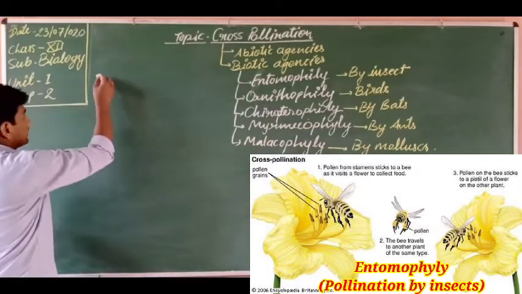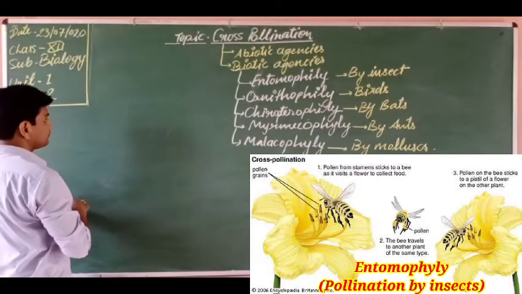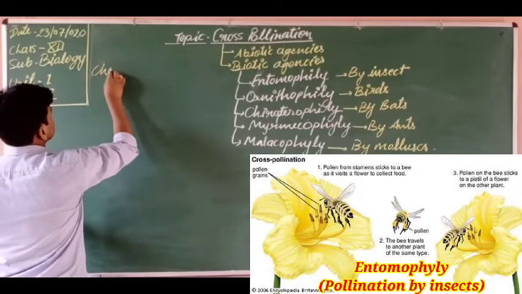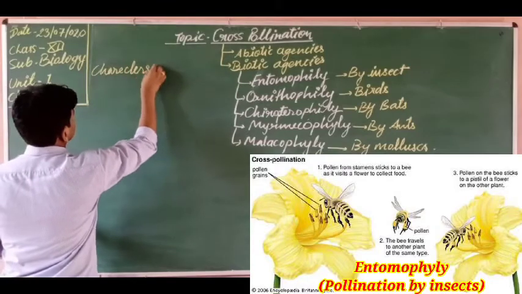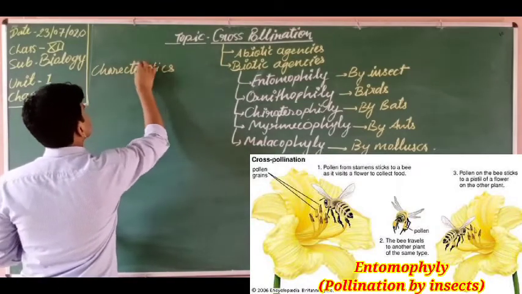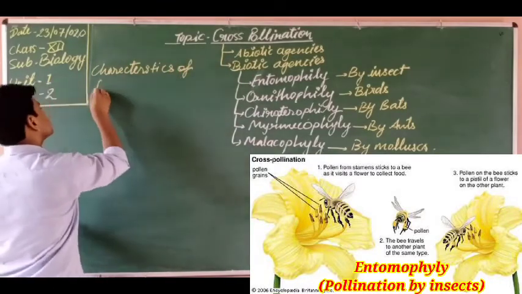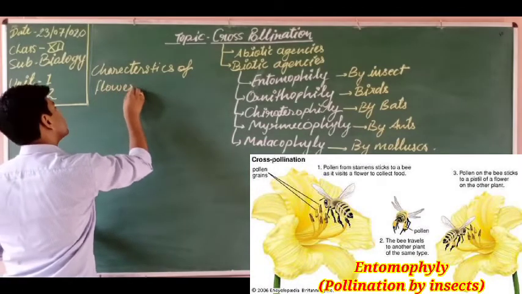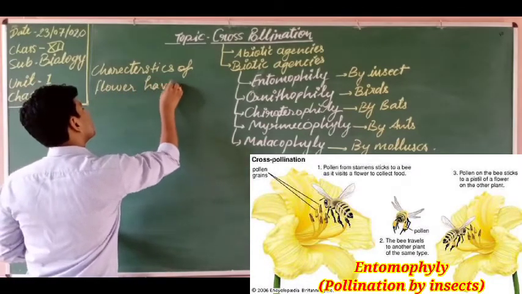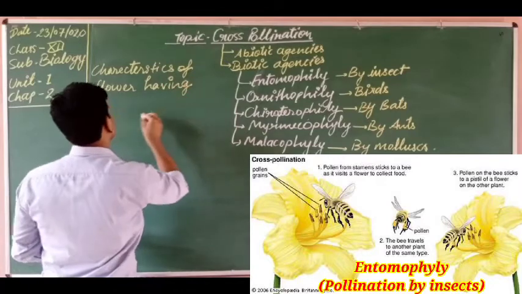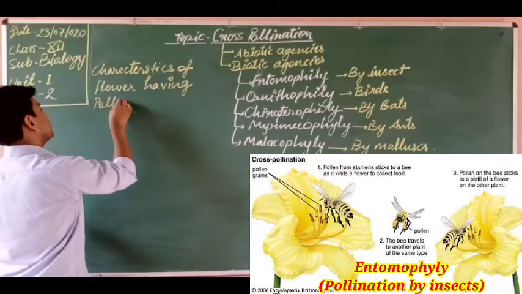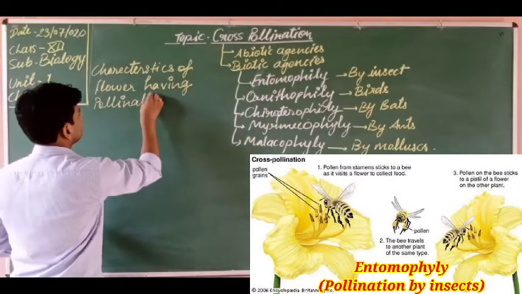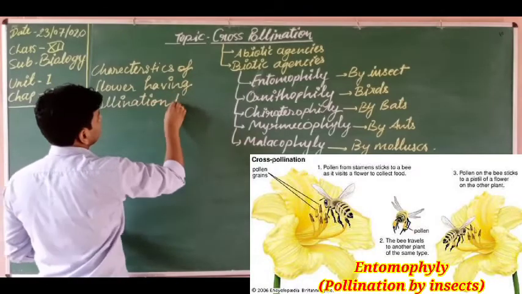Okay, so characteristics of flowers having pollination by insects.